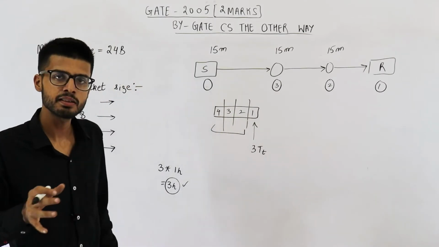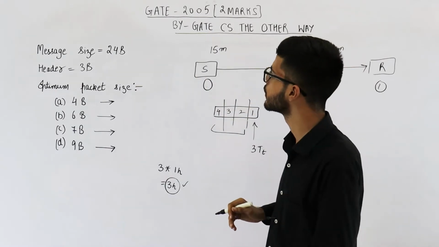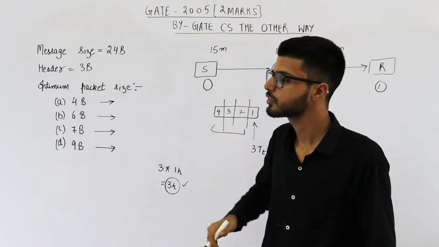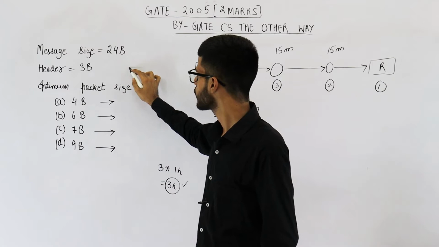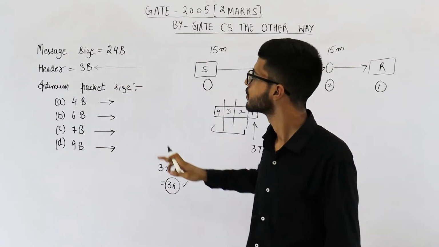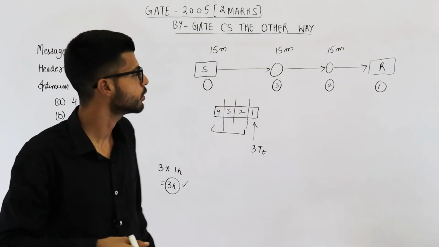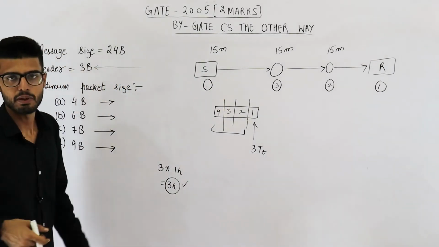That is the reason I am saying that we prefer smaller packets, but don't reduce the packet size to a very small value because smaller packets means total number of packets will increase. So the total overhead will also increase because each packet carries an overhead of 3 bytes.